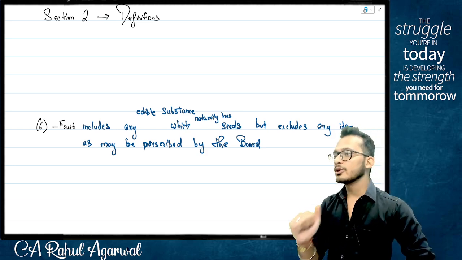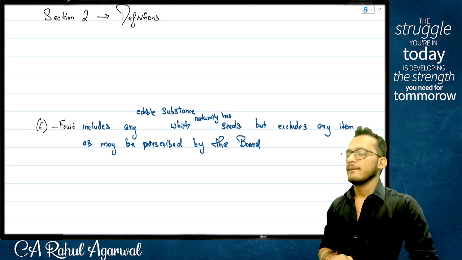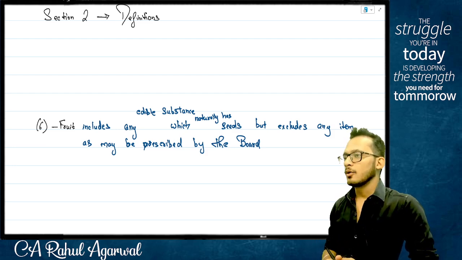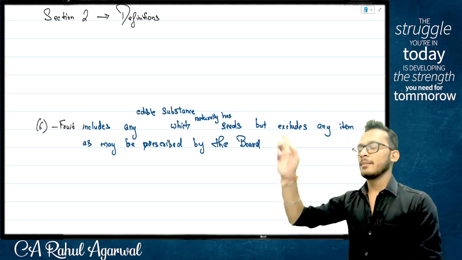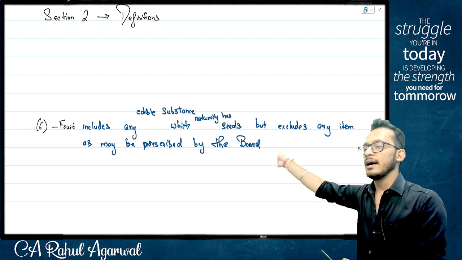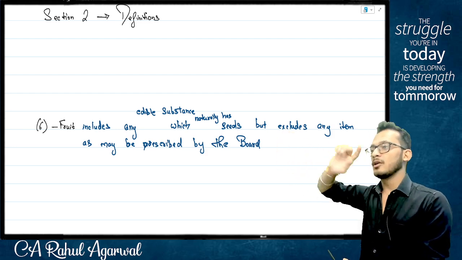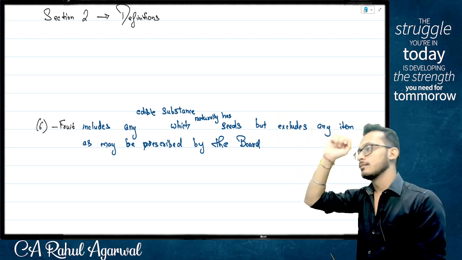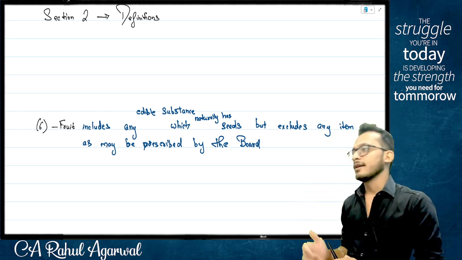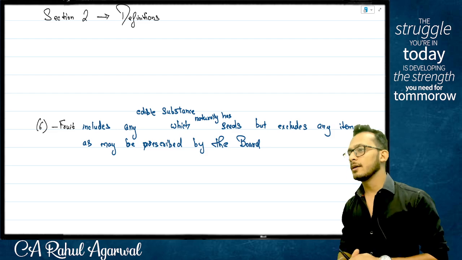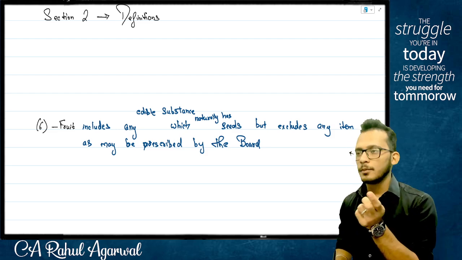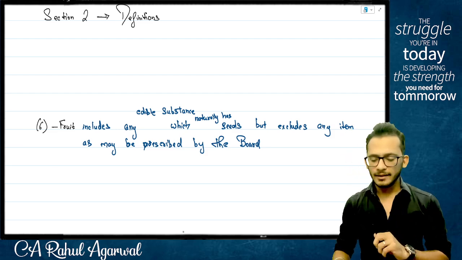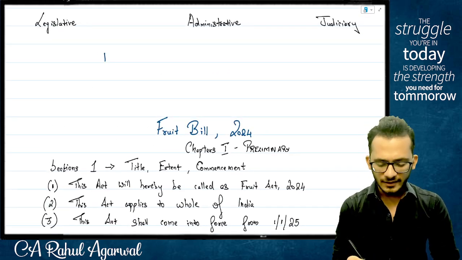How do you create an exception to the main rule? Very good. You create something called provisos. Provisos are basically an item given to clarify that I am now going to override you. Yes or no? How do you understand whether some item is called a proviso? It starts with the word provided. So if I want to create a proviso, I will always start with something called provided.